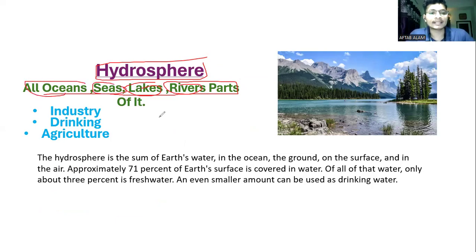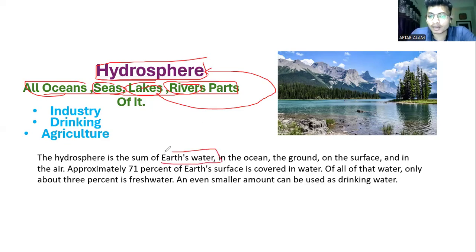All these water bodies combined come under the sphere called the hydrosphere. The hydrosphere is the sum of Earth's water. As I said, it can be ocean, underground water, surface water, or in the air, right? Approximately 71% of the Earth comprises water, right?